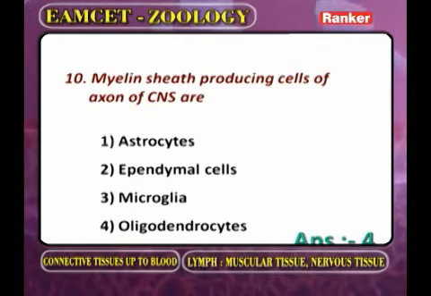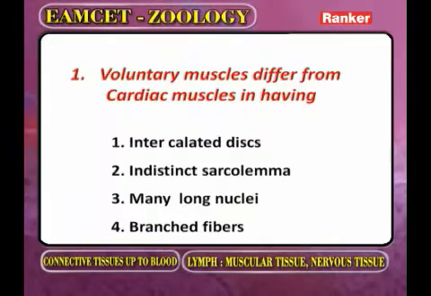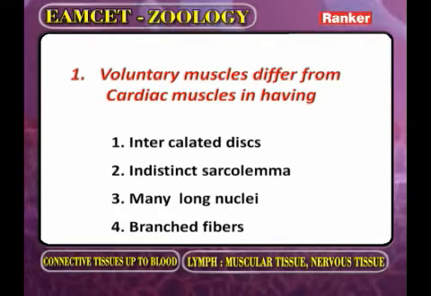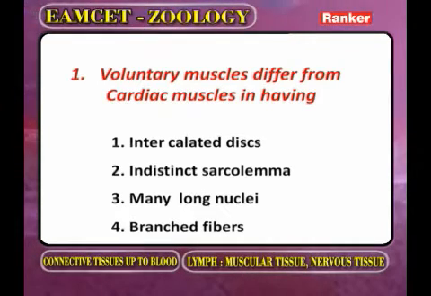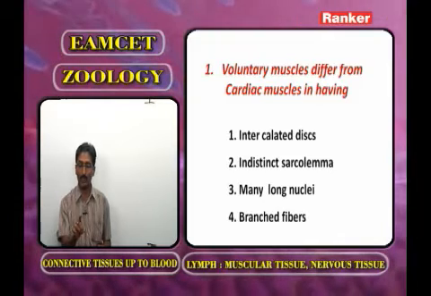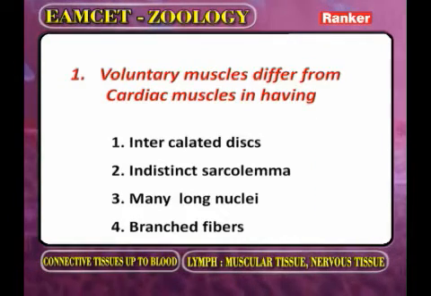Now go for the next question. Now we have to discuss the other questions regarding the muscle tissue, nervous tissue, etc. Here the first question is, voluntary muscles differ from the cardiac muscles in having. The voluntary muscles are also called skeletal muscles or striped muscles or striated muscles. Voluntary muscles differ from cardiac muscles in having.